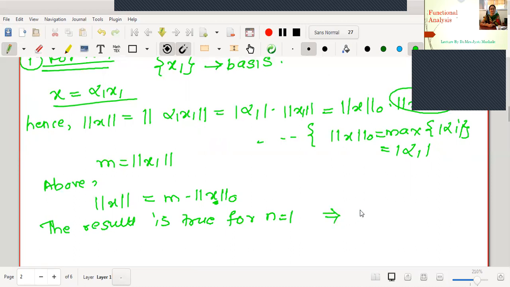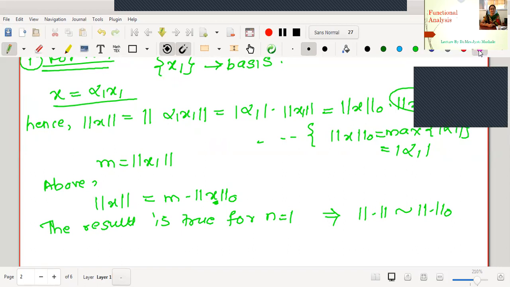And hence in this case, one can say norm is equivalent to norm 0. In the one-dimensional case, an arbitrary norm is equivalent to a fixed norm, that is the 0th norm. This we have proved, right?